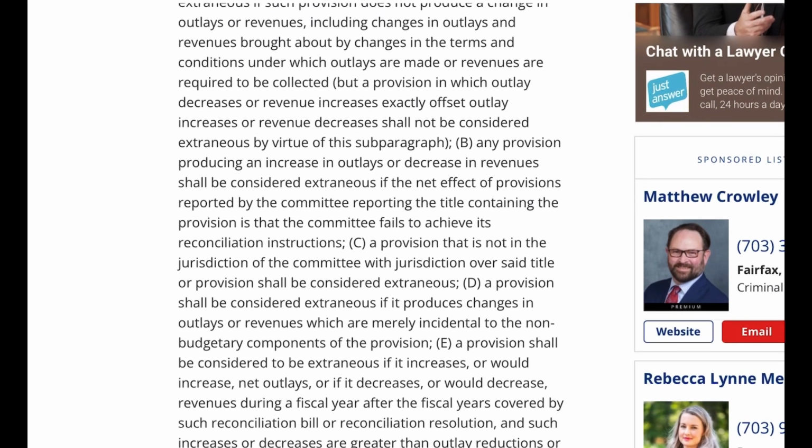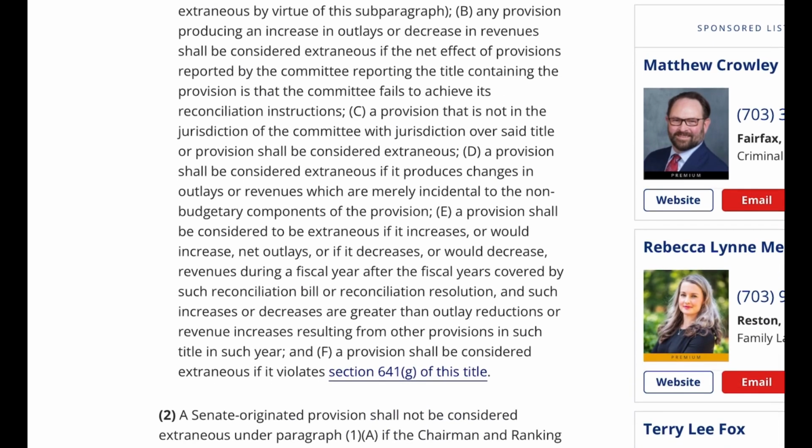Any provision producing an increase in outlays or decrease in revenues shall be considered extraneous if the net effect of provisions reported by the committee reporting the title containing the provision is that the committee fails to achieve its reconciliation instructions. C. A provision that is not in the jurisdiction of the committee with jurisdiction over said title or provision shall be considered extraneous. D. A provision shall be considered extraneous if it produces changes in outlays or revenues which are merely incidental to the non-budgetary components of the provision.